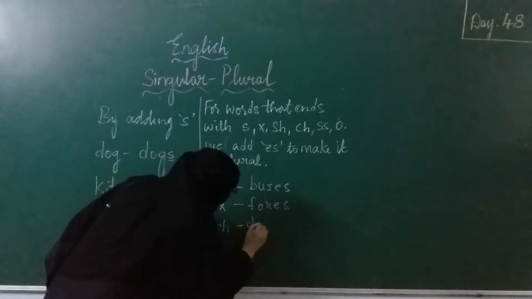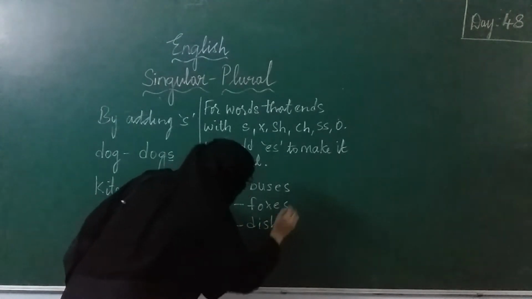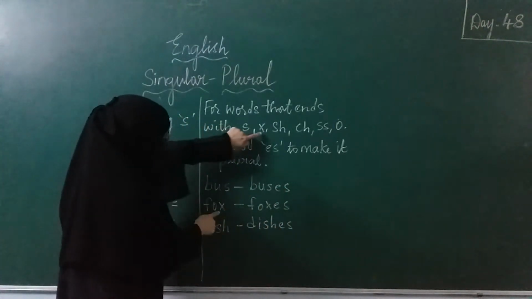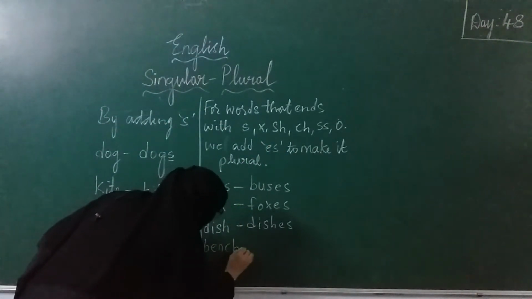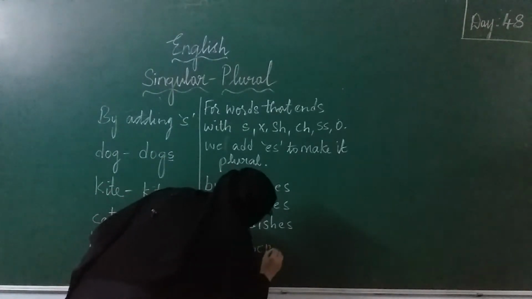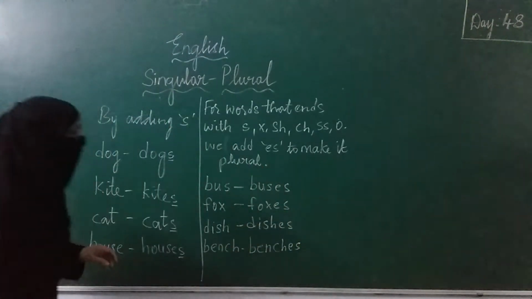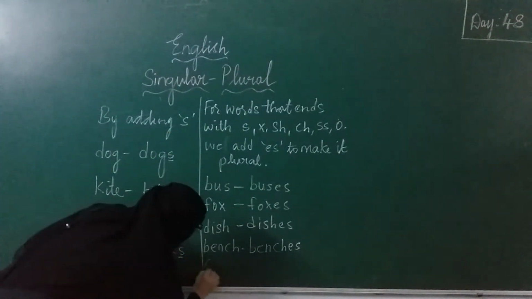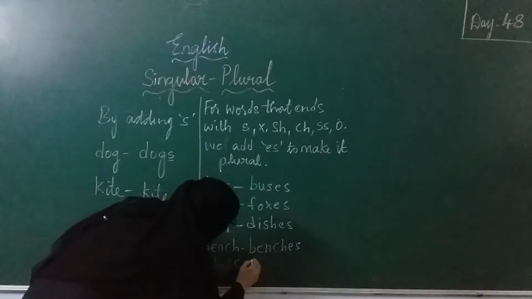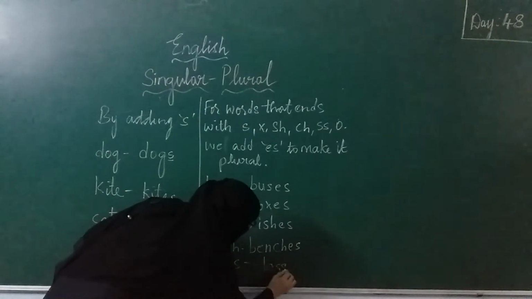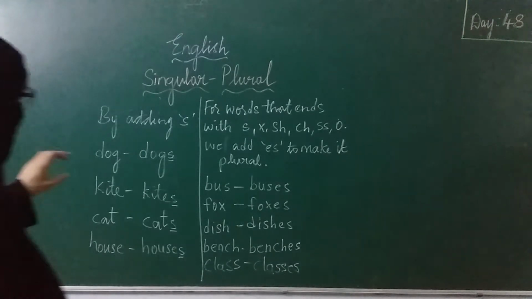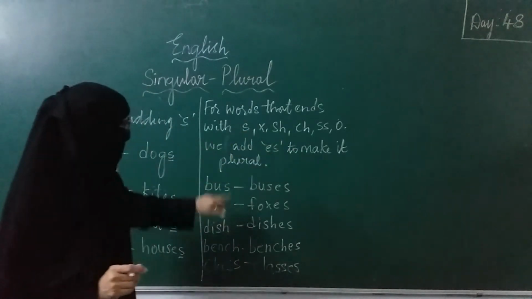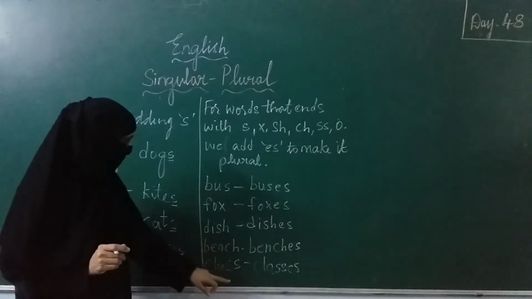Now sh. D-I-S-H, dish. D-I-S-H-E-S. So, a word ending with sh. Then ch: B-E-N-C-H, E-S. Now a word ending with ss: class. C-L-A-S-S-E-S. So these are the words ending with s, x, ch, sh, ss.